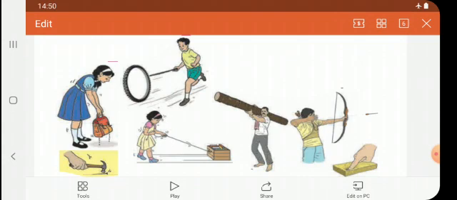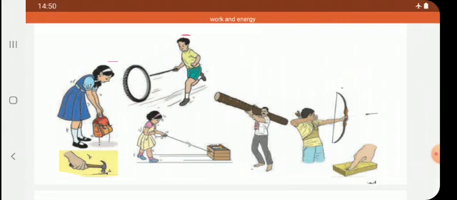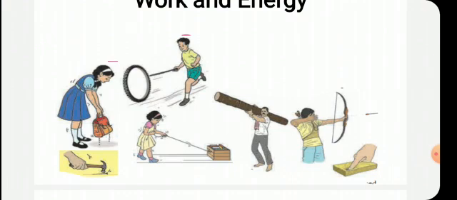Then the next picture, a man is carrying the log of wood. When he carries the log of wood, it means he is applying the muscular force for lifting this log of wood upward, and he is moving from one place to another.